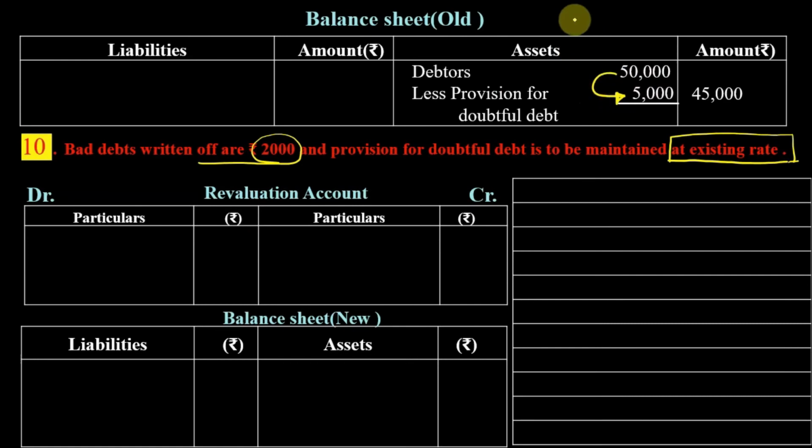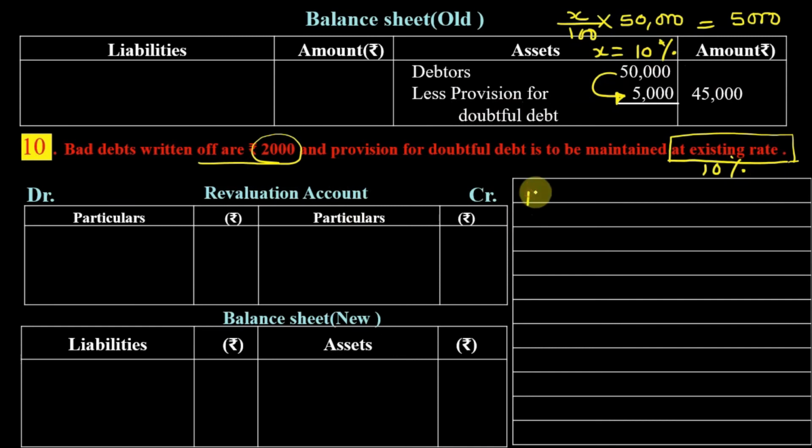So you can see here I can calculate like this: X% of 50,000 is 5,000. So the answer is X is 10%. So the existing rate is 10%. Okay, so this is another way of writing the rate. So you have to find what is the existing rate. So let us first do the journal entry for bad debt.